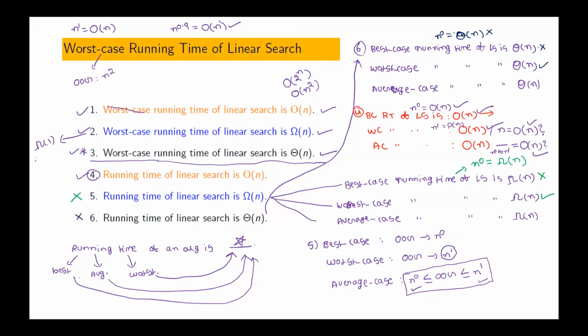If I say worst case running time of linear search is big omega of log n, is that correct? Yes, sir. Does anybody write it like that? Worst case running time of linear search is big omega of root n. Is this correct? Yes, sir. That is also correct. But what type of bound does big omega give?